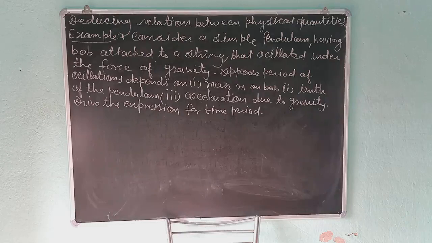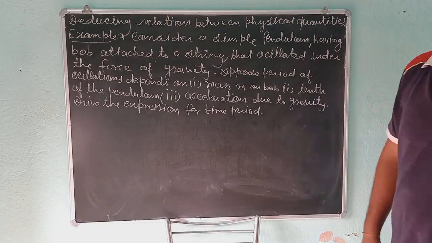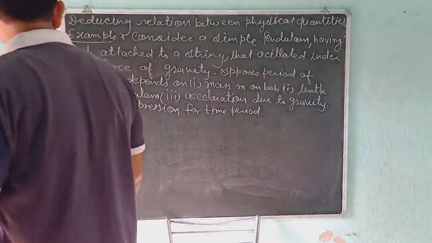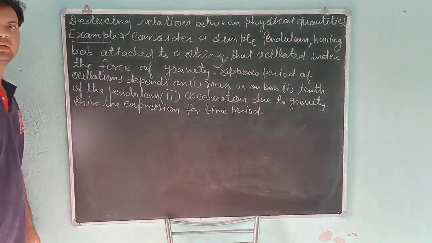Now, students, we will deduce relations between different physical quantities with the help of the dimensional formula, the dimensional method. Students, I am teaching you from different books. I am not teaching you from the NCERT book.